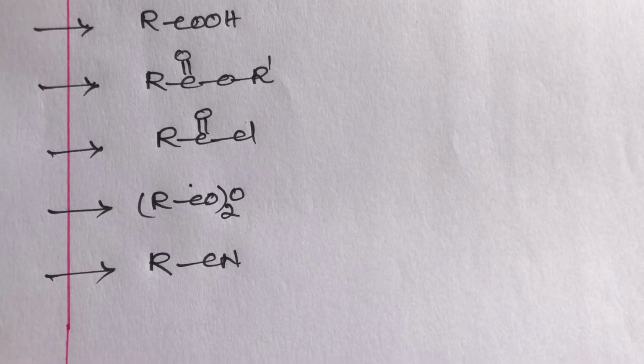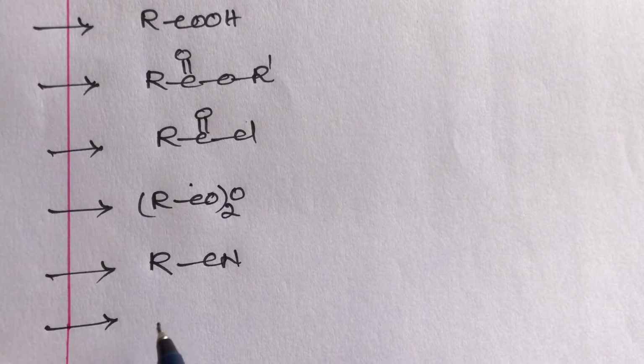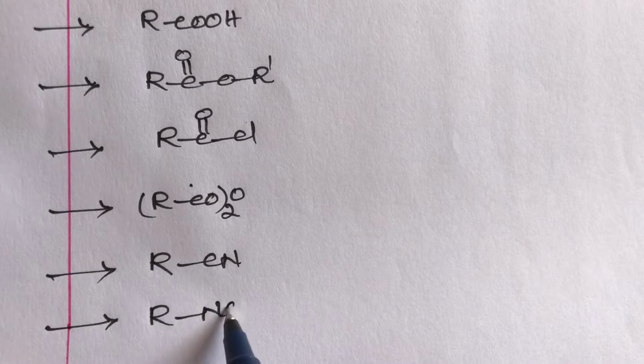Lithium aluminum hydride can reduce isocyanide group also.